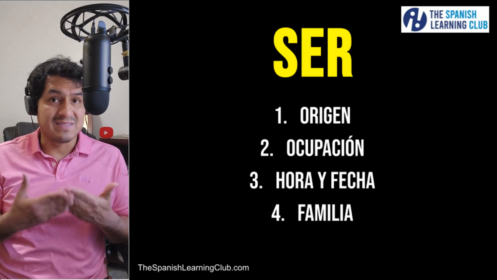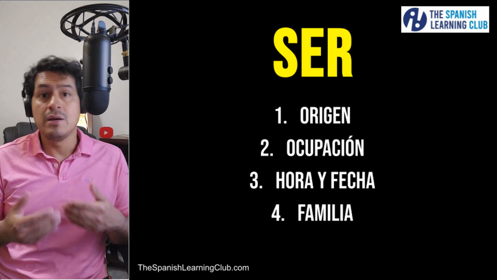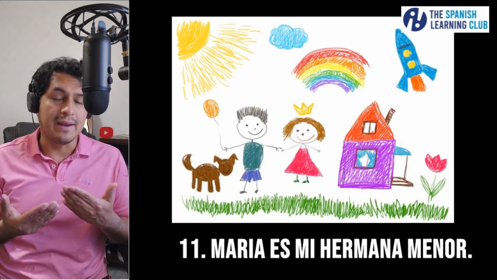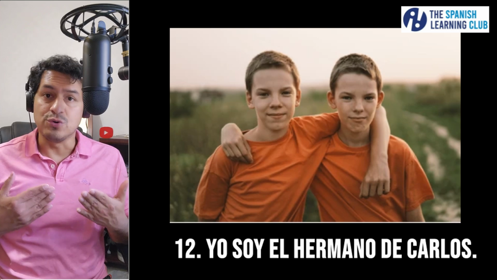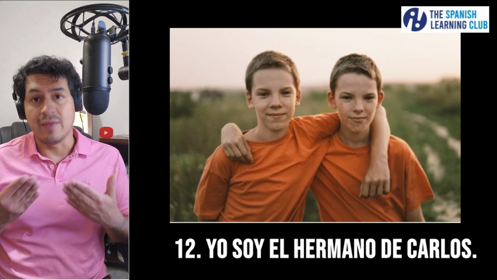We also use the verb ser to describe family members, permanent description. Por ejemplo, María es mi hermana menor. Otro ejemplo, yo soy el hermano de Carlos.